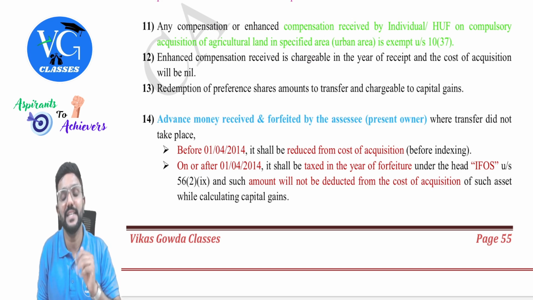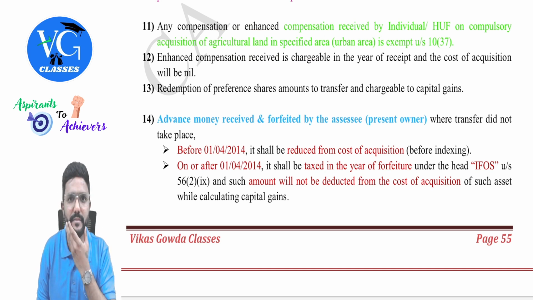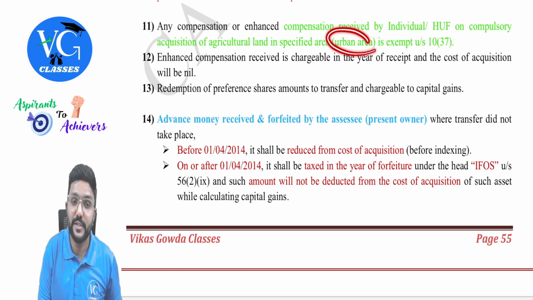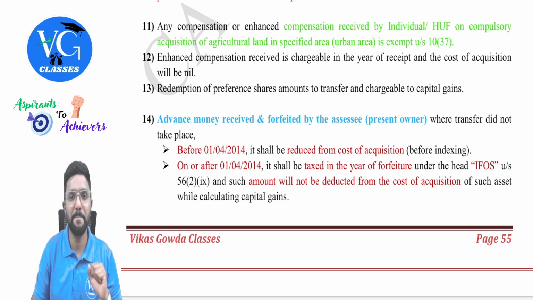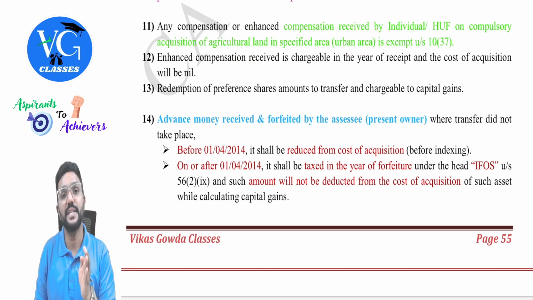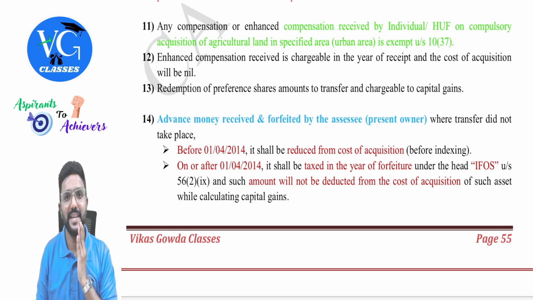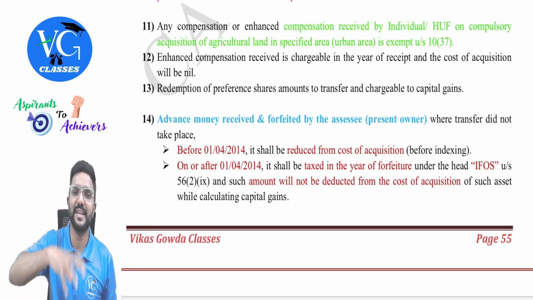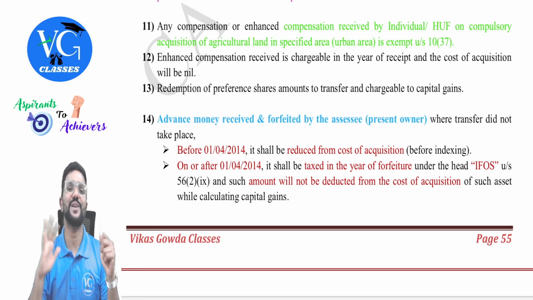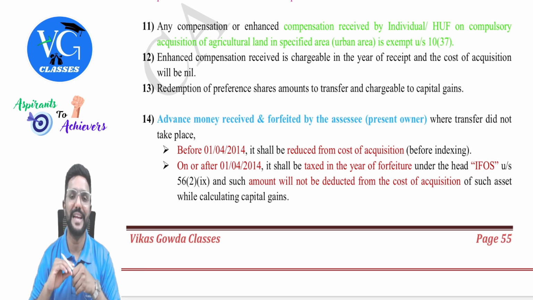Sir, what if it is an agriculture land situated not in a specified area? Sorry, if it is situated in a specified area, urban, okay. Sir, what if it is situated in a non-specified area, which we call rural area? In that case, it is not at all a capital asset, guys. Rural agriculture land is not at all a capital asset. Hence, if you have sold it or if it is compulsorily acquired, it is not at all a transfer. We won't compute capital gains.